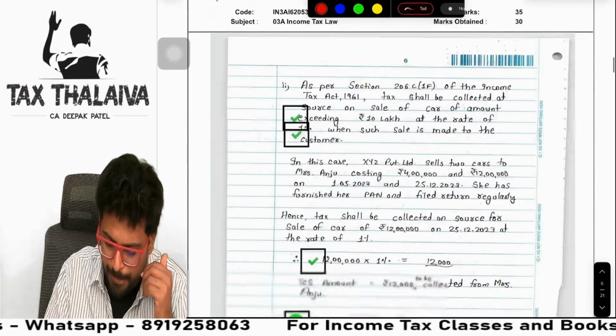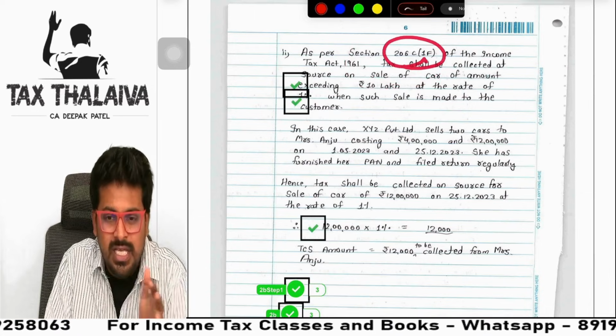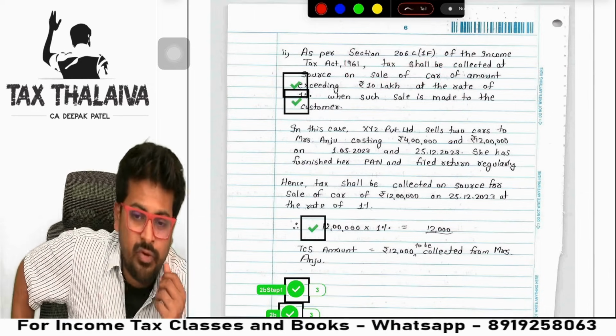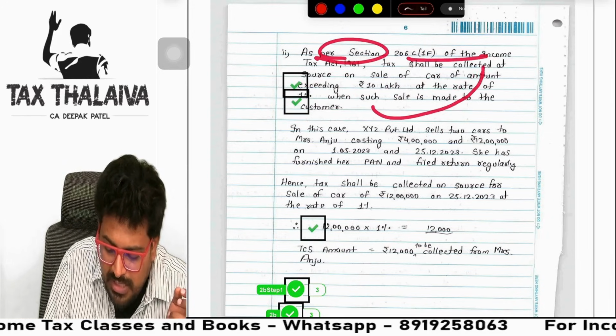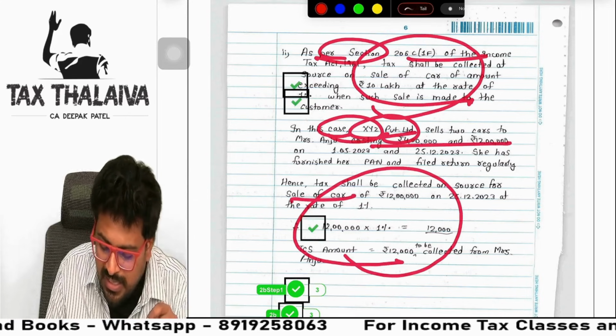So he has written like this. And this is the next part of the question: 206C, 1F. See, beautifully he presented 206C, 1F also. First he wrote, as per the provision of that, means this is the provision. Next you see, he has written facts: in this case, XYZ Private Limited. Then he concluded, hence the tax shall be deducted.